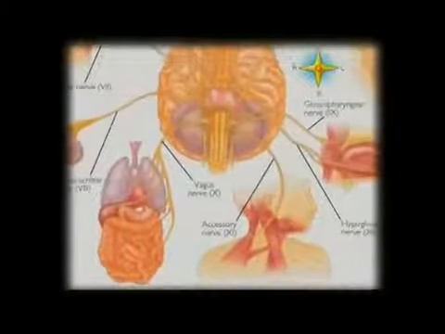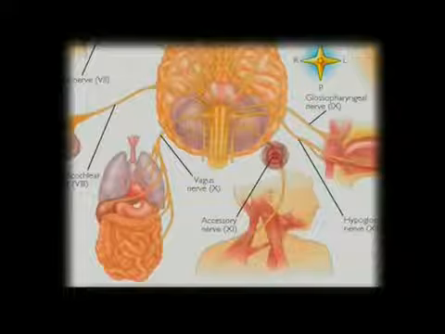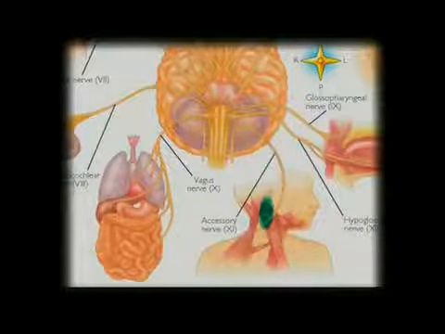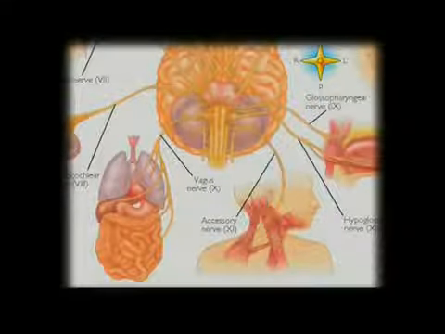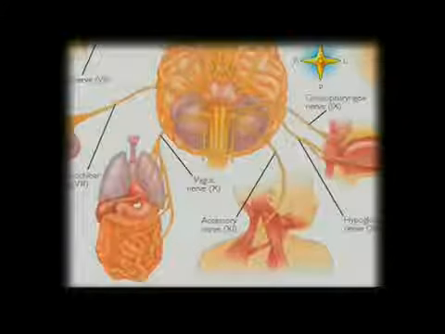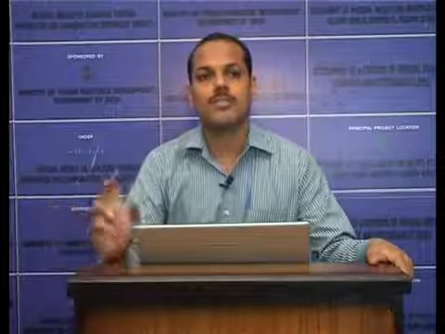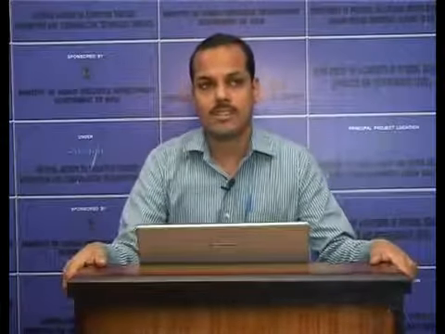Now, the 11th cranial nerve is the spinal accessory nerve. It is a purely motor nerve. It has two roots, a spinal root and a cranial root. The spinal root supplies the sternomastoid muscle and trapezius muscle, and the cranial root supplies the muscles of the larynx, pharynx and soft palate.